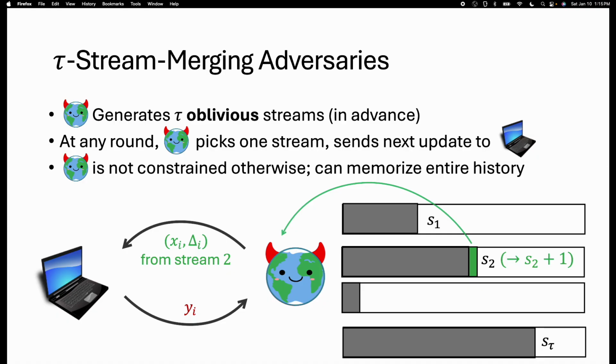So let me define a tau stream merging adversary. Essentially what this adversary does is it generates tau oblivious streams before the interaction with the streaming algorithm starts. And then at every time step, the adversary can be fully adaptive. It's not constrained, except that the update that it picks has to come from one of the tau oblivious streams that it generated. Okay, so for instance, in time step i, let's say the adversary picks stream 2. It has generated 4 streams in advance. It has to pick the next update in stream 2, but it can make this choice however it wants.